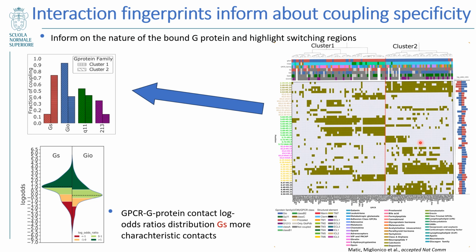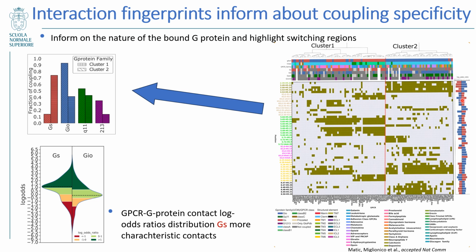When we aggregate all of the contact pairs of the interface for each of the GPCRs and cluster them accordingly, we show 2 distinct clusters, one of which is enriched with Gs coupled receptors, and the second one, cluster 2, is enriched with Gi/o coupled receptors. This data-driven approach using unsupervised clustering can identify specific contacts and inform us about coupling selectivity.